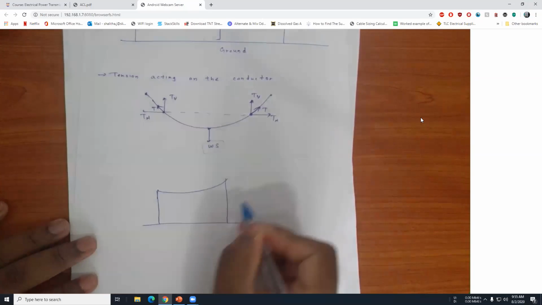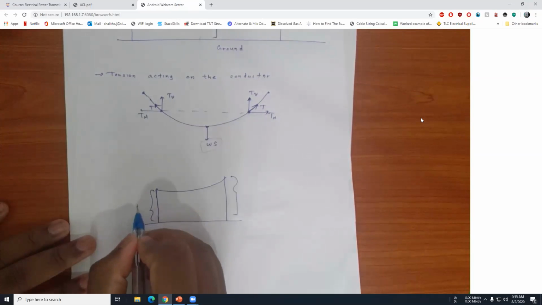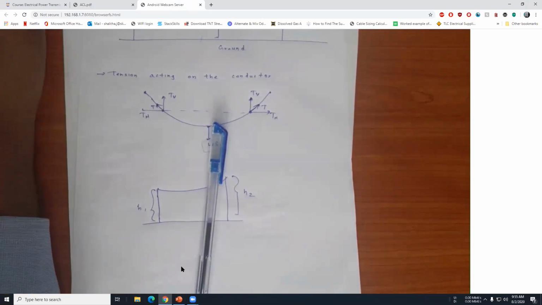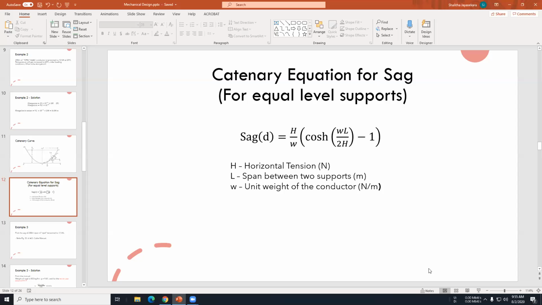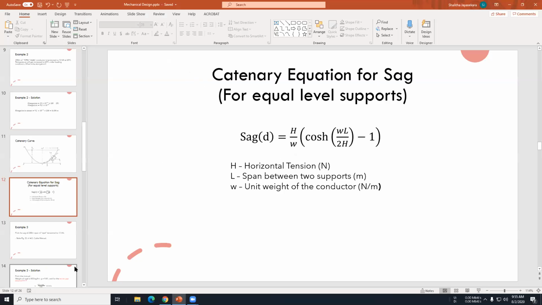You will always get something like this. These two heights are not equal. If this is h1, this is h2. But this equation considers equal level supports, that means h1 equals h2 for the transmission line.